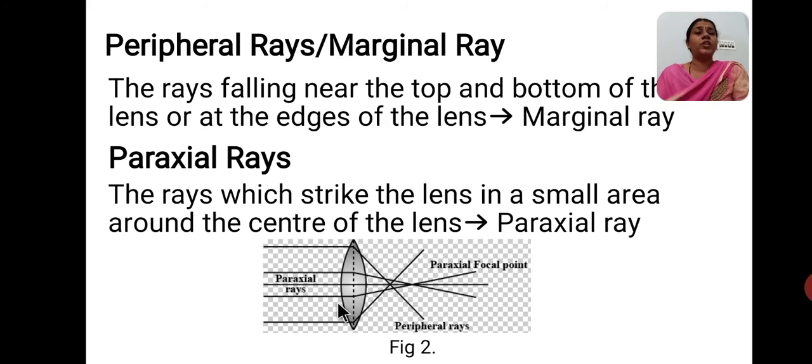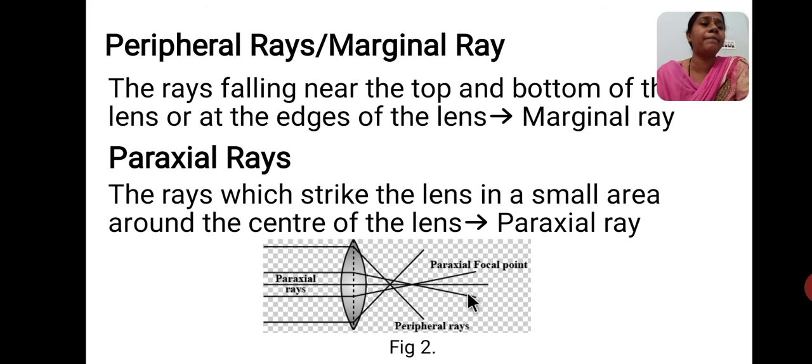And I have already explained why these defects happen. What happens when monochromatic light is incident? What happens when composite light is incident? They are not meeting at a single point; they are meeting at different points. Meeting at different points is nothing but what causes the defects. Defect is nothing but aberration. Another name for aberration is defects.